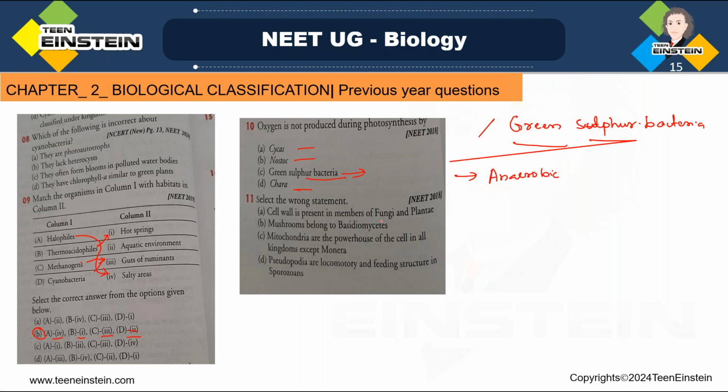So you should have a clear idea about the characteristic features of each kingdom. So here we can see the wrong statement. First you need to find out. Second option, here they have given mushroom belonging to basidiomycetes. Third option is mitochondria are the powerhouse of the cell in all kingdoms except Monera. Option D, pseudopodia are locomotory and feeding structures in sporozoans.